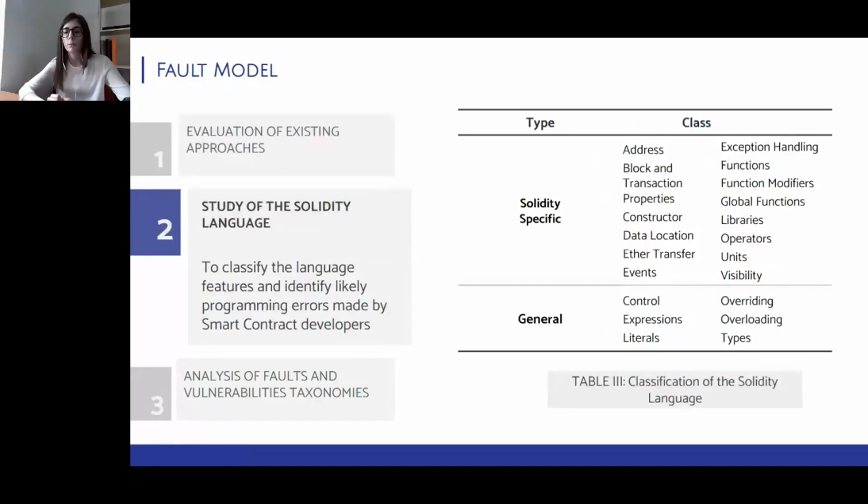Then we performed an extensive study of the latest Solidity documentation to obtain a classification of the main language features and, most importantly, to identify likely programming errors made by smart contract developers. As a result, we were also able to identify some opportunities for defining mutation operators.